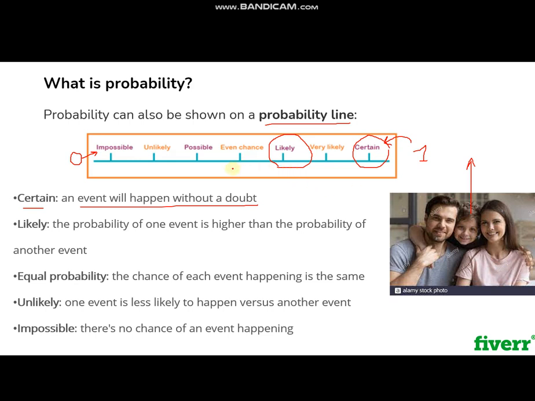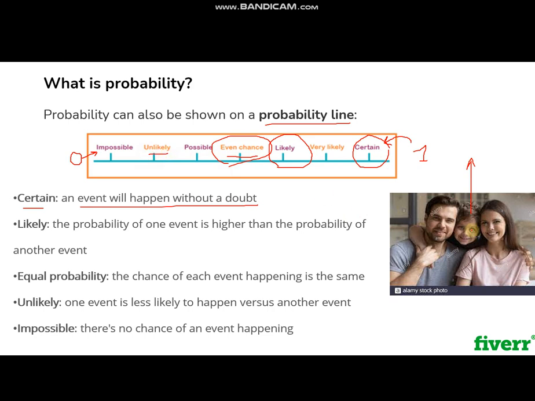The third thing is even chances. Dad says that we have already made plans for Saturday. There's equal probability for you to go to your friend's birthday, or you can stay with us. So both events might happen, both are equally probable, both have equal chances of occurrence, so they are called even chances.